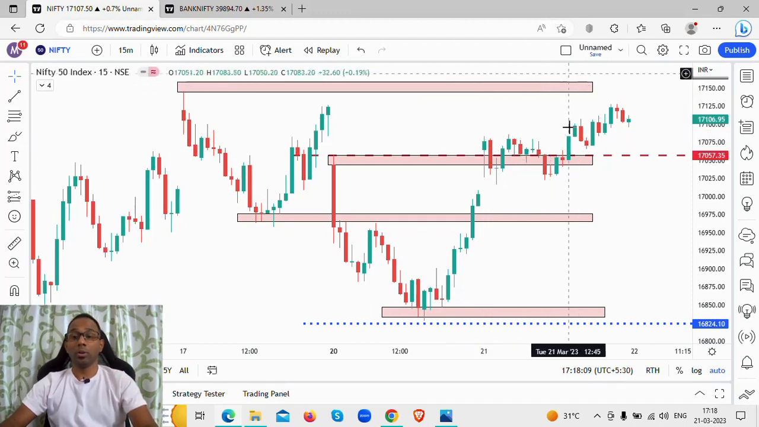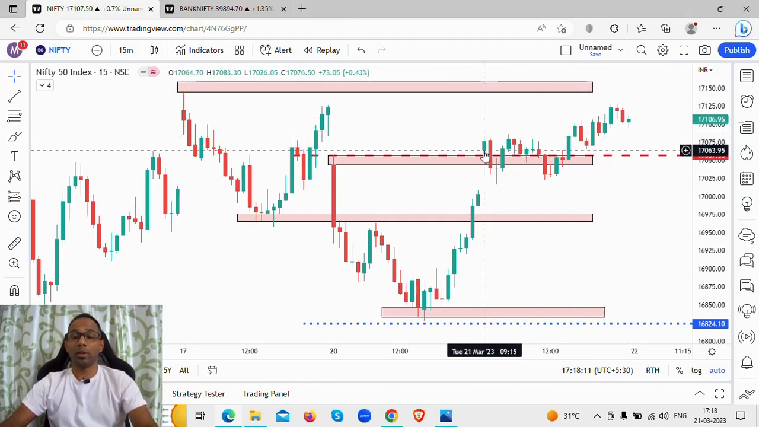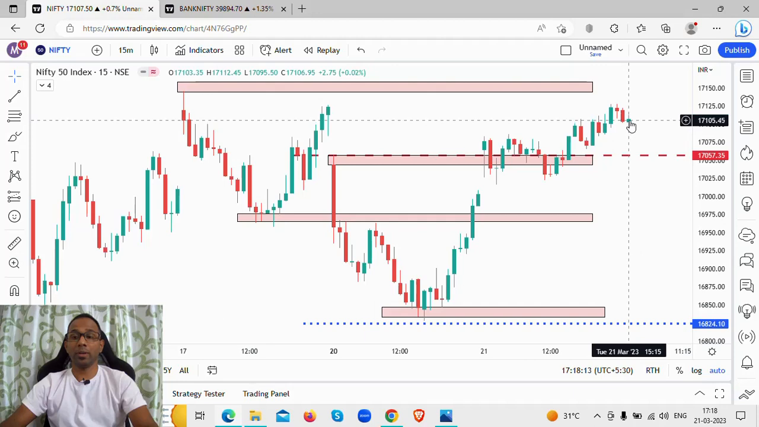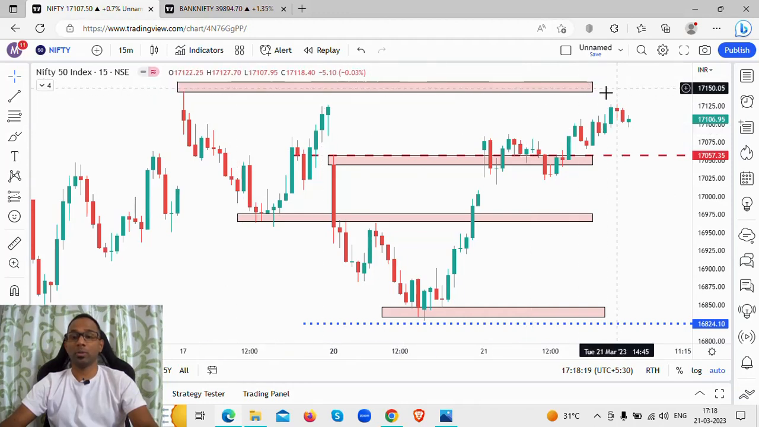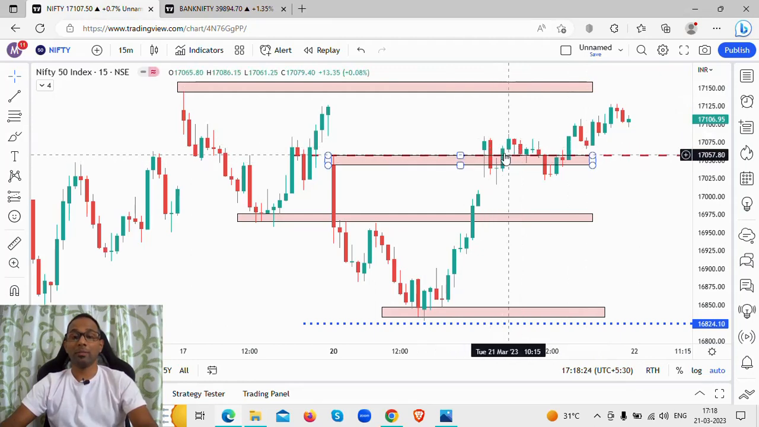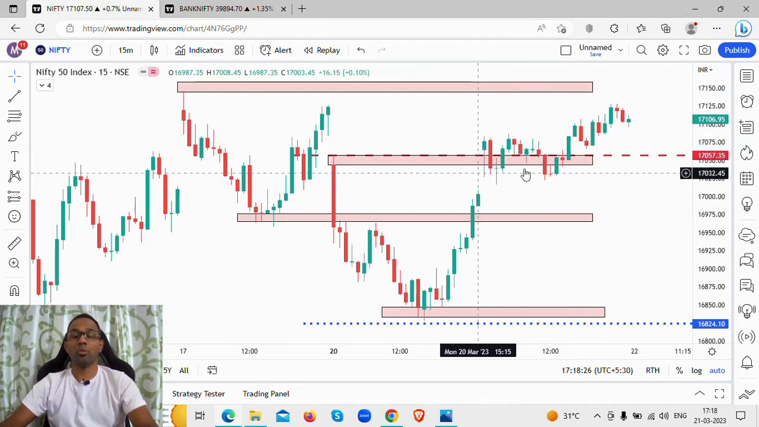So the market opened with a gap up, and it has closed near 17,100. It has closed near the highs of the day. So this is what happened in Nifty. This resistance level was marked, and the price is now near that particular resistance level. This resistance level broke, and it acted as a support in today's session.